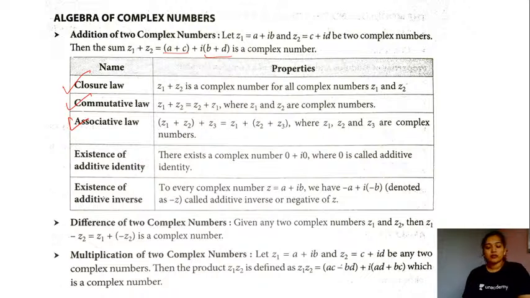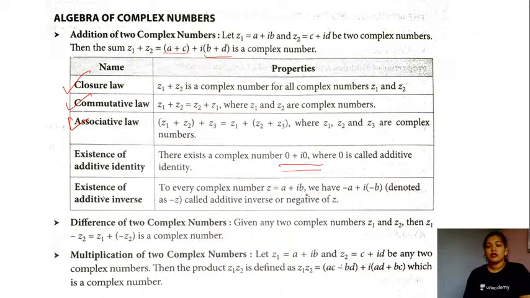We also have the identity element in this case for the addition of complex numbers. That is, we have a complex number of the form 0 plus iota into 0. This is called the additive identity for the complex numbers. And there is also the additive inverse. Whenever you are given a complex number z, its additive inverse will be minus z.